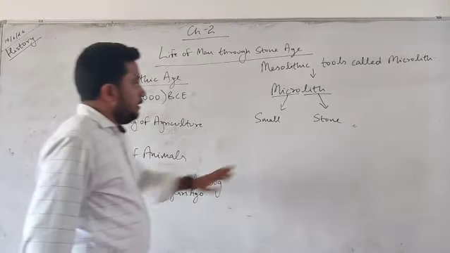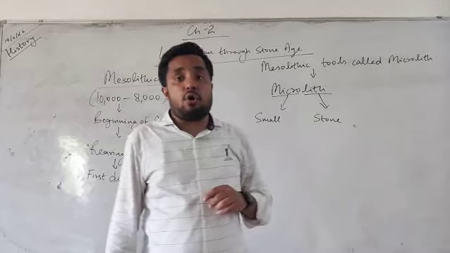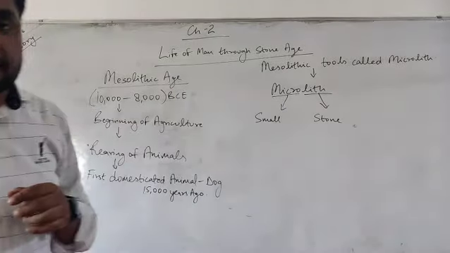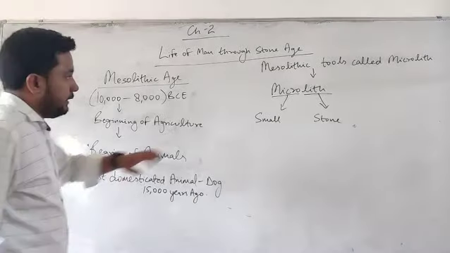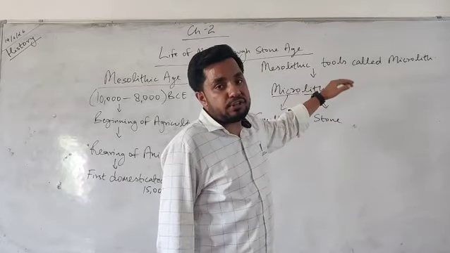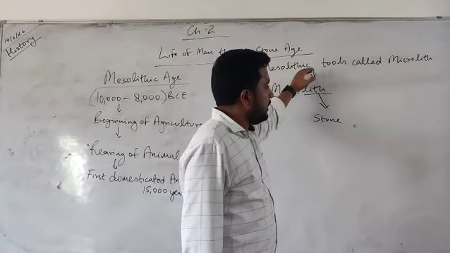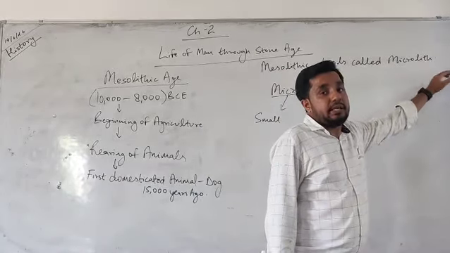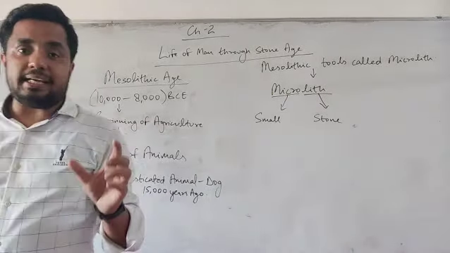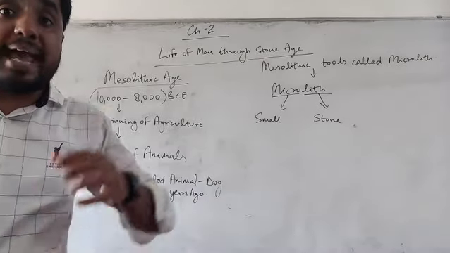Now moving forward, Mesolithic tools are called microlith. What does it mean? Mesolithic means Middle Stone Age tools. The tools made in the Middle Stone Age are known as microlith. Now, as you have studied, in the Paleolithic Age tools were known as macrolith.